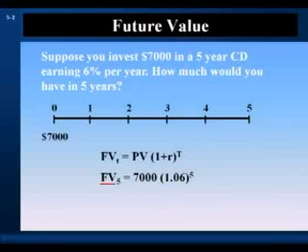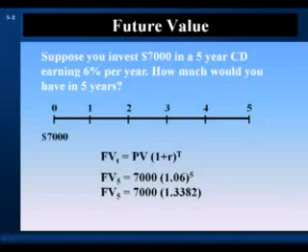And so, the future value at the end of 5 years is equal to a present value of $7,000 times 1 plus a 6% rate of return raised to the 5th power. Given yearly compounding, there are 5 compounding periods over 5 years.